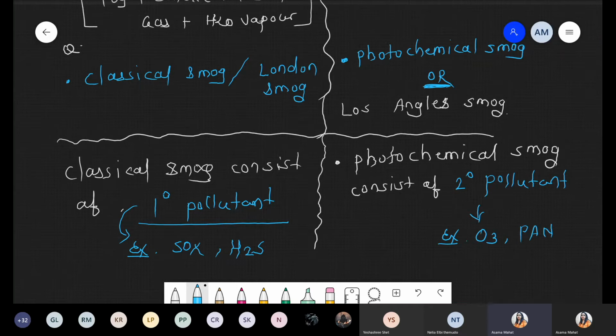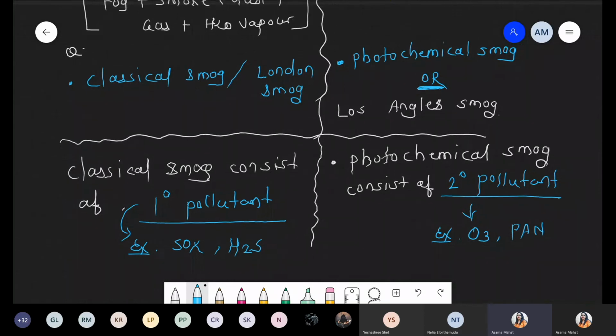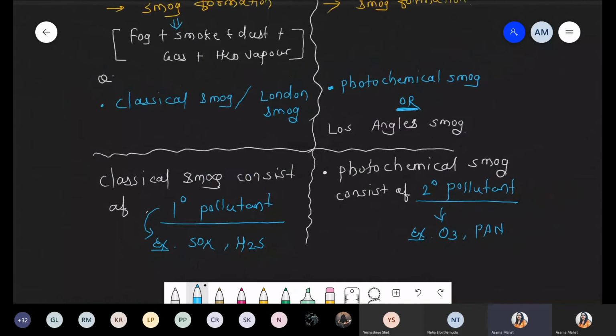There is no long form of PAN to remember, so just remember PAN. So if we talk about which smoke is more harmful, tell me, is classical smoke more harmful or photochemical smoke more harmful? Both are harmful definitely, but which is more harmful? Which one is more harmful, classical or photochemical?